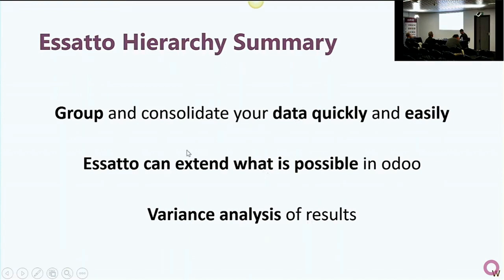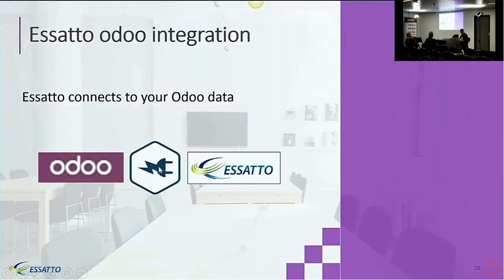We looked at hierarchies, so we group and consolidate the data. You can actually extend, so obviously you've got a lot of this capability in Odoo, but if you need to extend some of that, you can use custom hierarchies to do that. Variance analysis of those results. And this is just summarising what we covered at the start. We connect directly to Odoo.